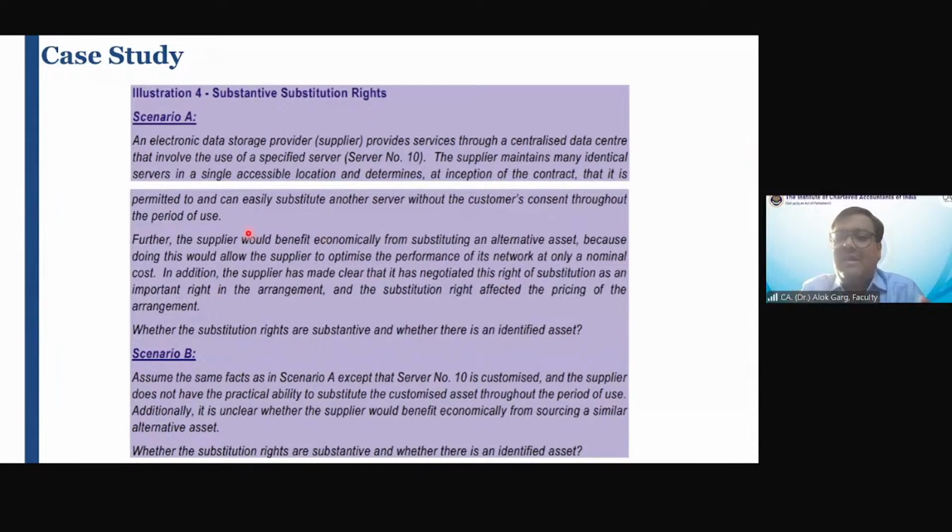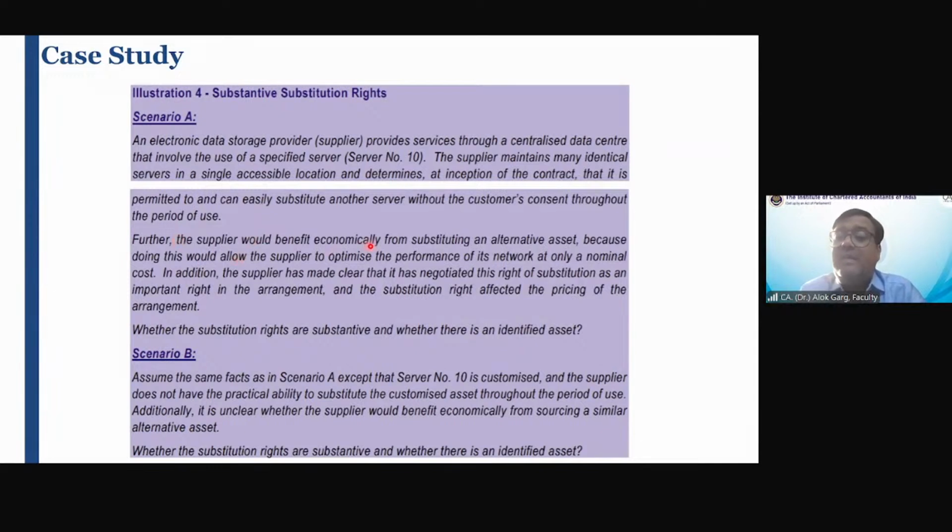So this is a centralized data center. This supplier is maintaining a lot of servers, and the supplier has given a serial number to every server. And this lessor is providing the data storage services. And this lessor made it very clear that he can replace any server, he can substitute any server without the customer's consent, throughout the period of use.